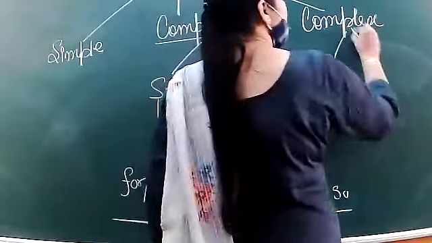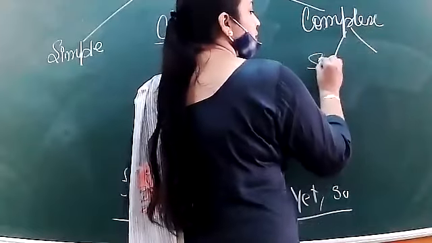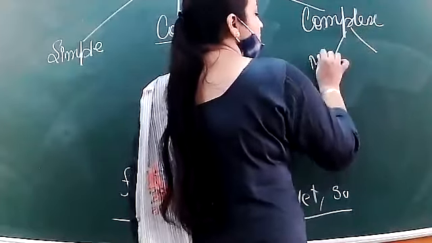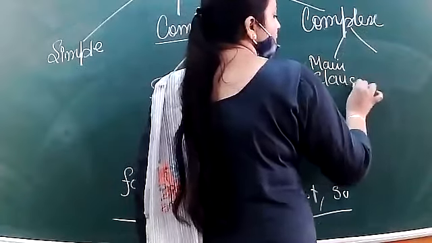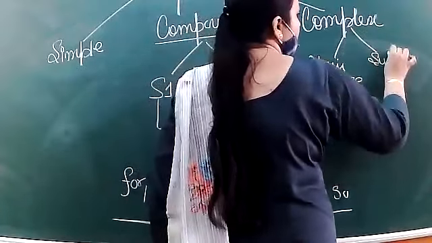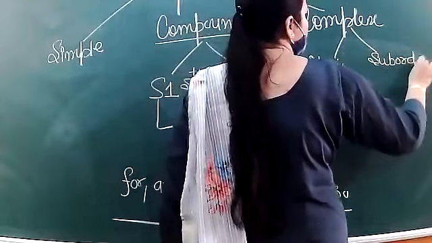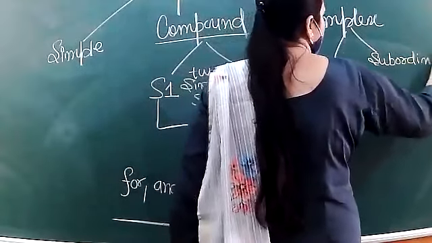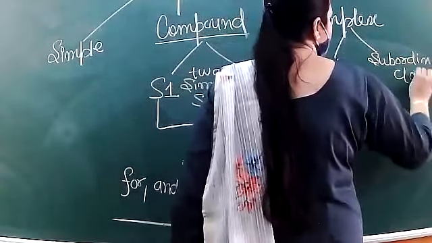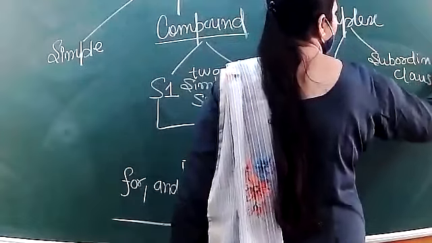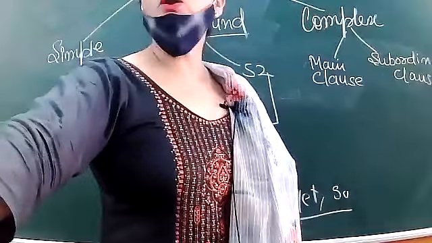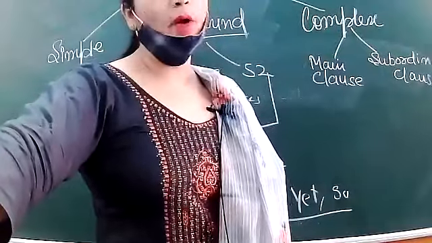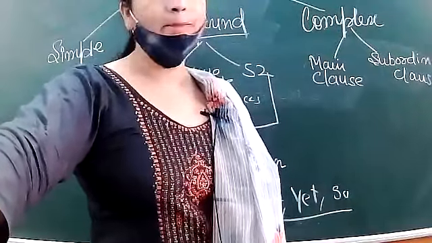In a complex sentence, there are two clauses. One is the main clause, and next we have the subordinate clause. In a complex sentence, we have a main clause and next is a subordinate clause. Clear?